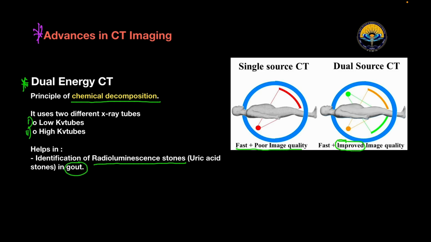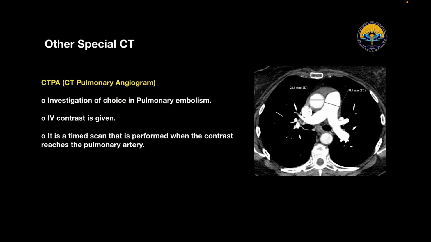Now let's talk about some special CT. The first one is CTPA, that is CT pulmonary angiogram. CT pulmonary angiogram is a commonly performed diagnostic examination to exclude pulmonary embolism. Each radiology department will have a slightly different method for achieving the same outcome, that is diagnostic density of the main pulmonary artery and its branches.